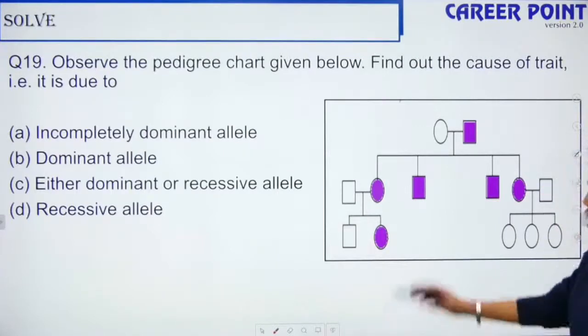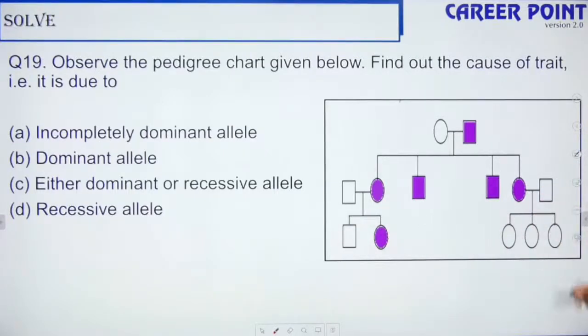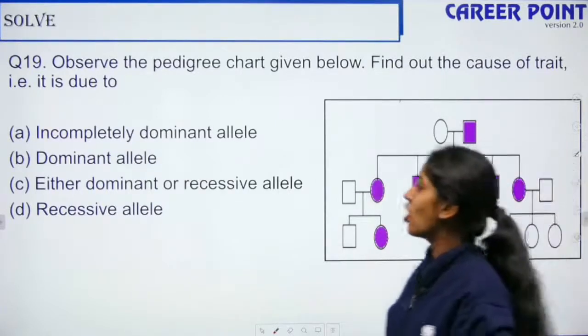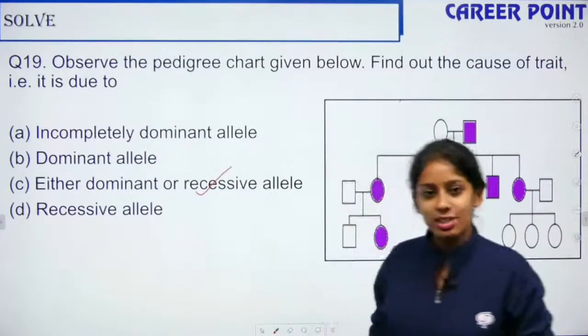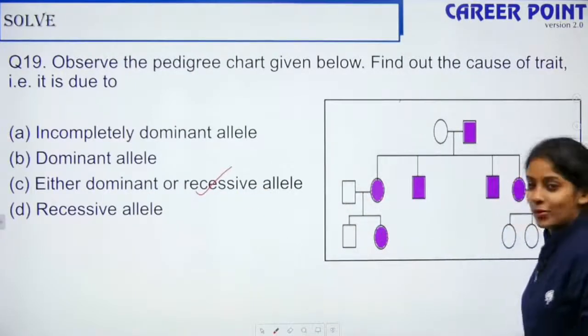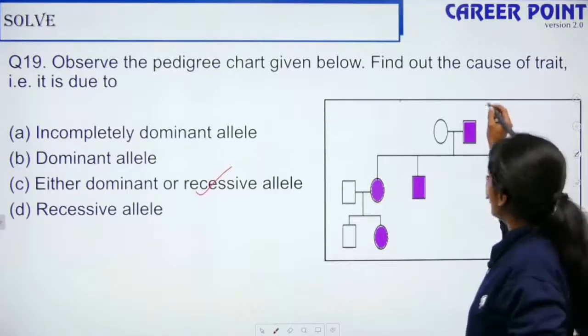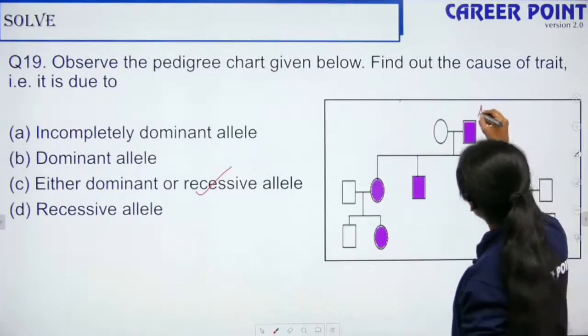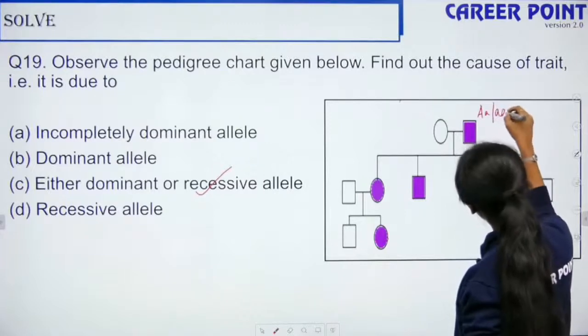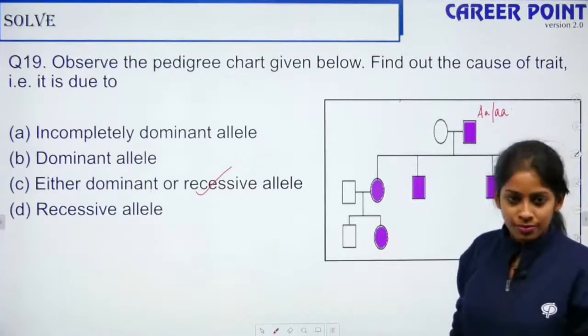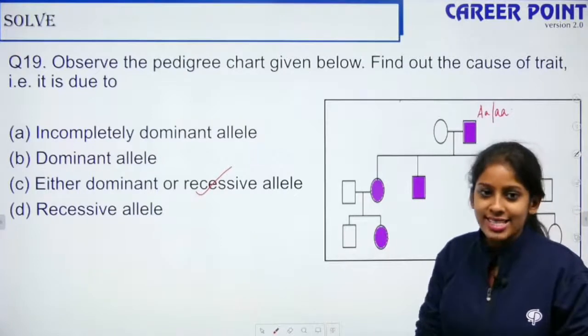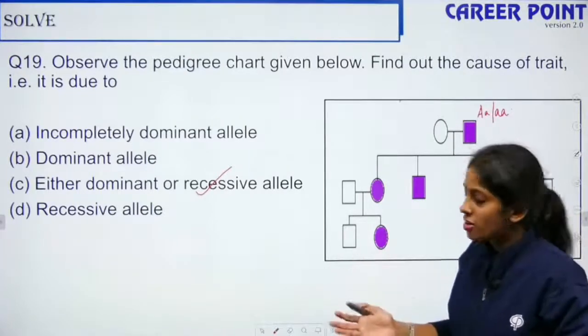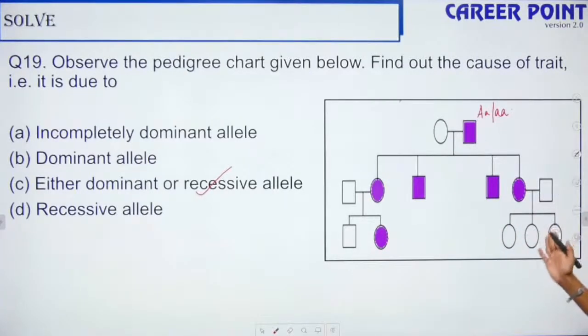Dominant allele. If it's a dominant allele, then it should have expressed here also, right? It is neither dominant nor recessive allele. It is a normal pattern. Okay, so listen. So here it can be neither dominant nor recessive. So it can be like this also. It can be like this also. Right? So it is neither dominant nor recessive because it is not getting expressed here.